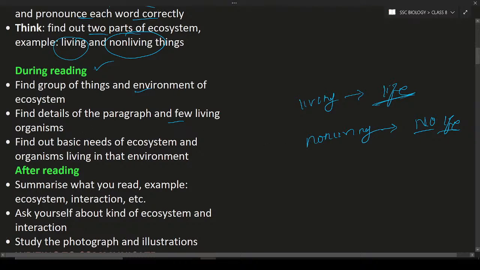So next, during the reading process, you can find out what things are present in the environment of the ecosystem, the details of the paragraphs, and also a few lines on a few living things, about the organisms.